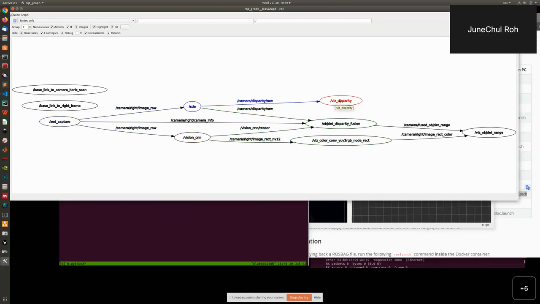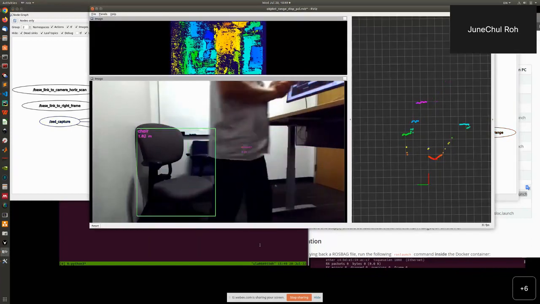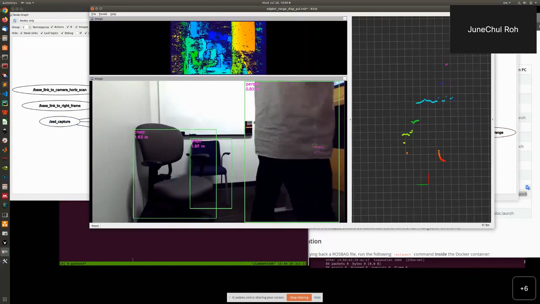And this is the visualization, which is running on the PC right now and is very, very tiny. And this is the fusion node. It's a small ROS node running on the target right now. And it publishes the bounding box information with the XYZ information. And this is for the visualization. These two nodes are for the visualization.